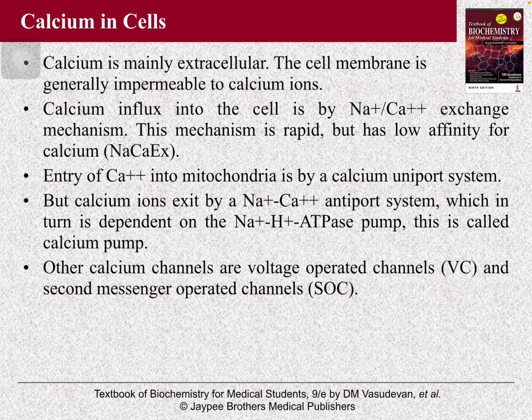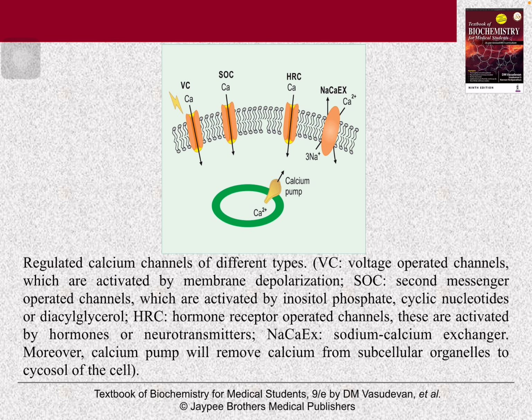Calcium is mainly extracellular. The cell membrane is generally impermeable to calcium ion. So calcium influx into the cell is mediated by certain mechanisms. In the next slide we will see these mechanisms. The first one is the voltage gated calcium channels, which are activated by the membrane action potential or the membrane depolarization.